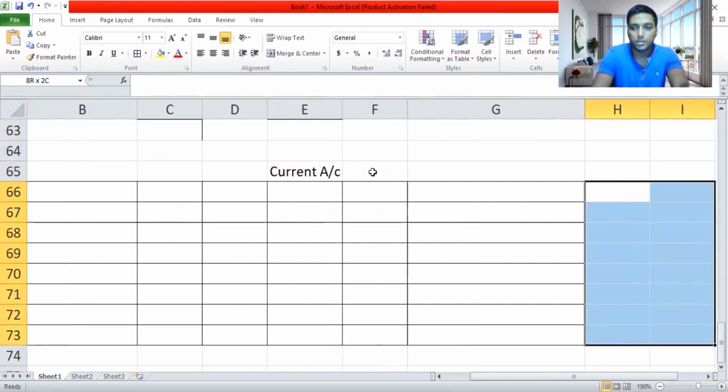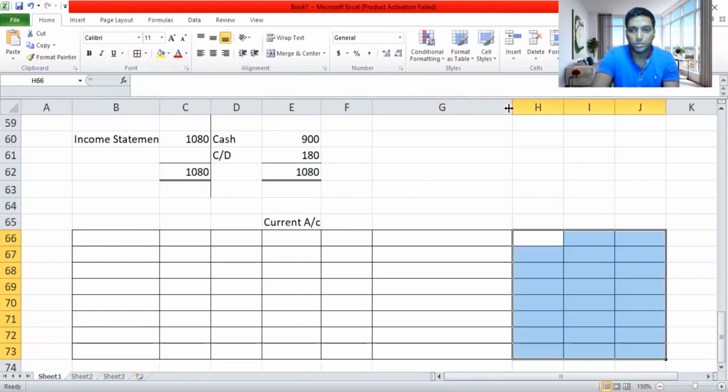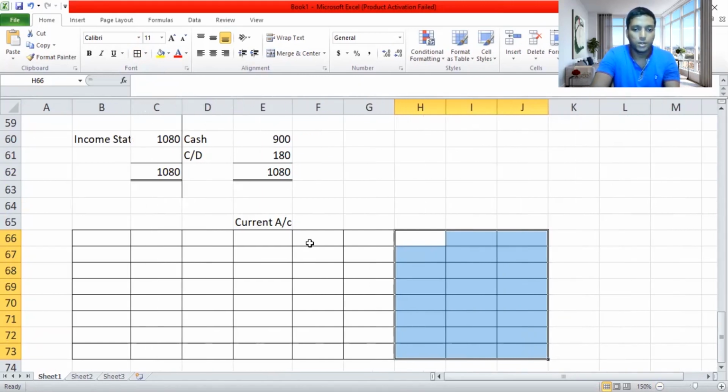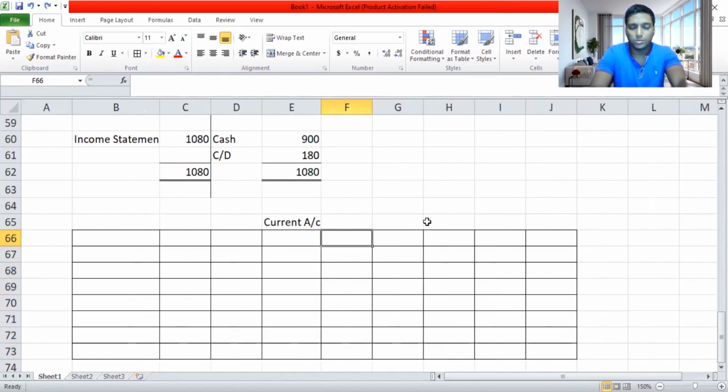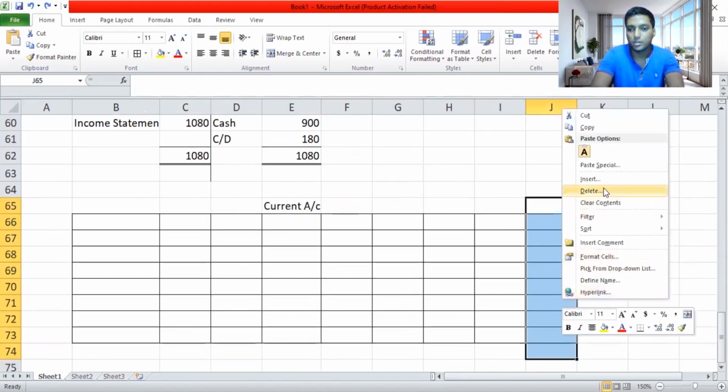I'll make it a bit smaller, guys, so I can put current account very clearly. I'll take three accounts. There are two people in the business. I'll erase this off this side. Delete.